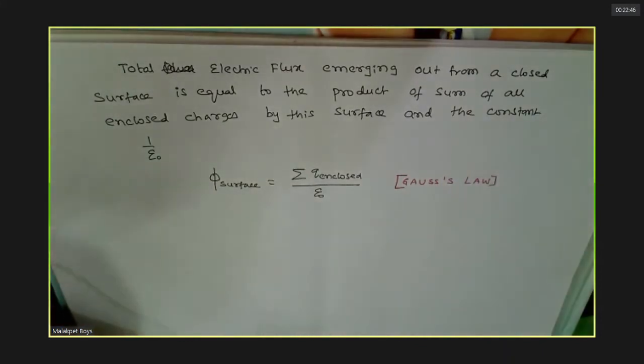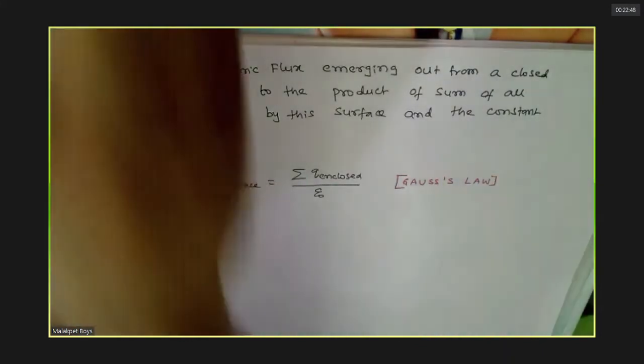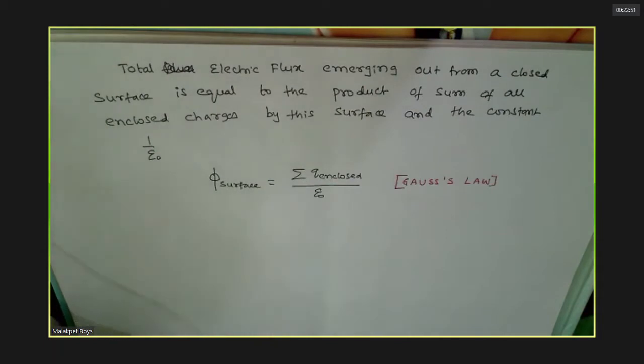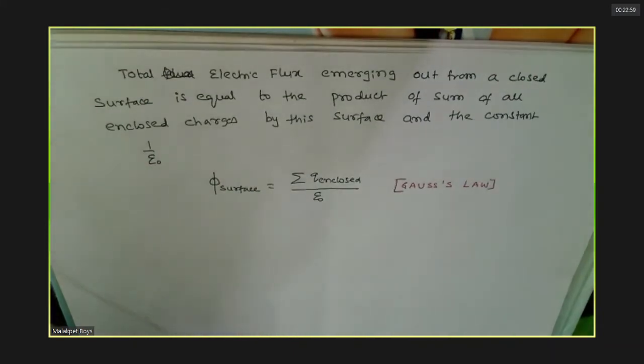The total flux that comes out or emerges from any surface is nothing but equal to the product of the charge into the constant 1 by epsilon naught. Understood this? Yes, sir.